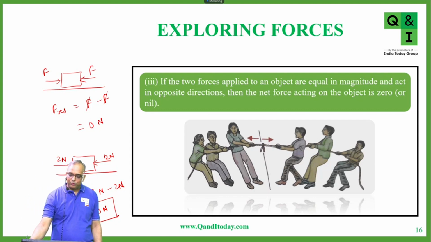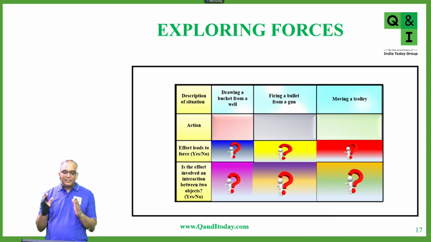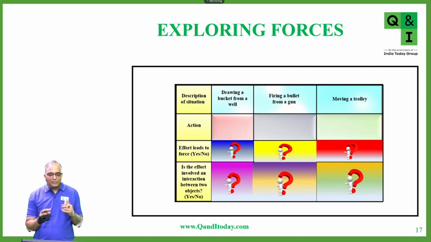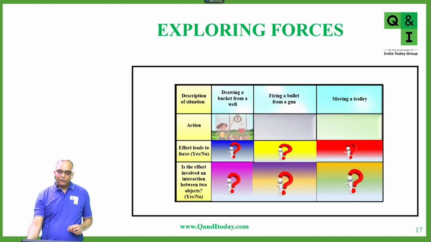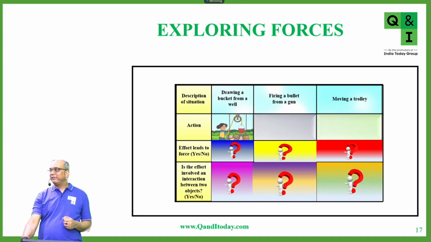Okay. Let's move to the next. Here, what I was talking about is there are different situations, for example, drawing a bucket from a well, firing a bullet from a gun, moving a trolley. In all of these, we have to first find out the action, the effort which leads to the force, whether the effort leads to force or not, and if the effort involved an interaction between two objects. So first of all, drawing a bucket from a well: the action is pulling that bucket out of the well.